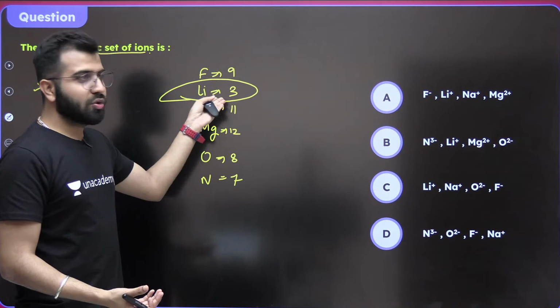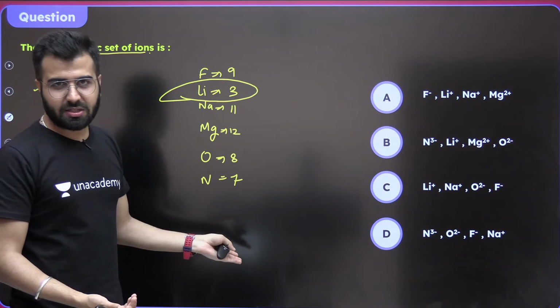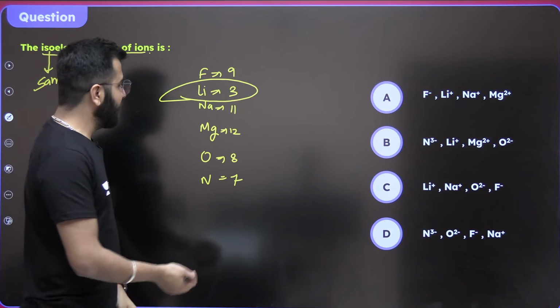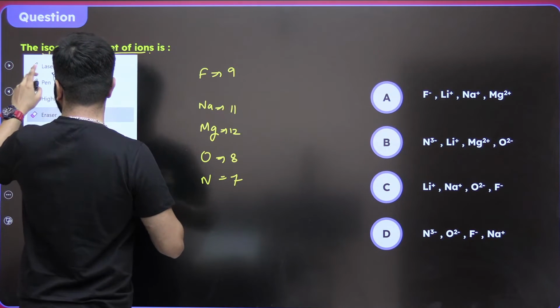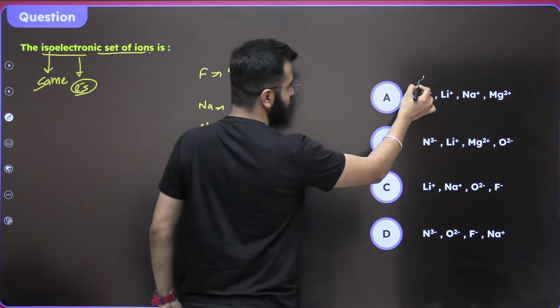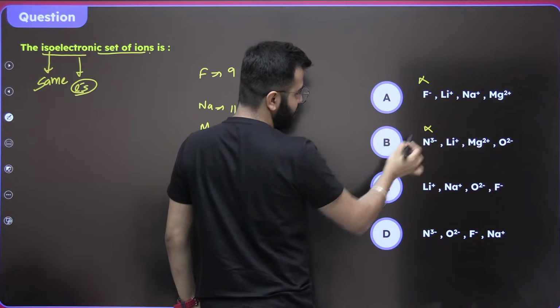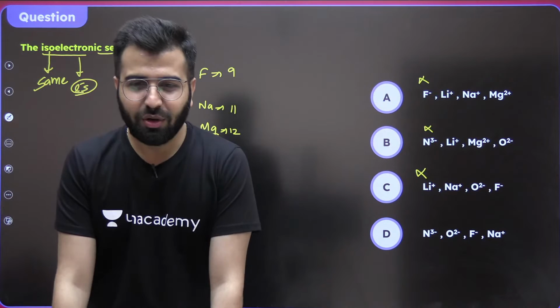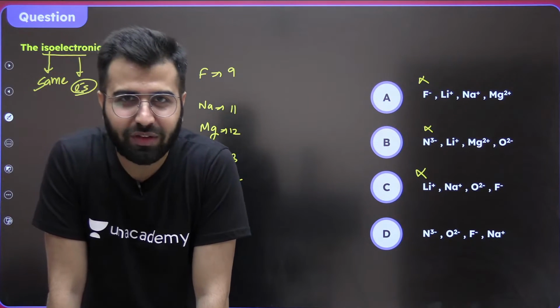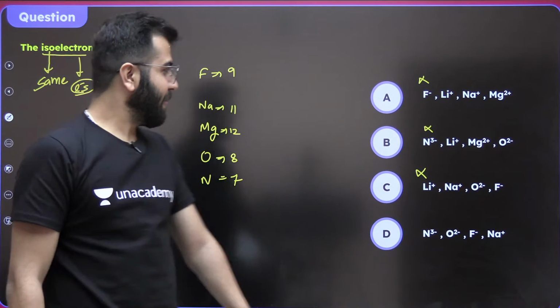From 3, it is going to have 3 electrons, it can never compete with others. Now pay attention. Over here, let's remove the lithium from the race. So we will never talk about the first option and the second option and the third option. You have the answer. Anyhow, let's go with the actual solution.